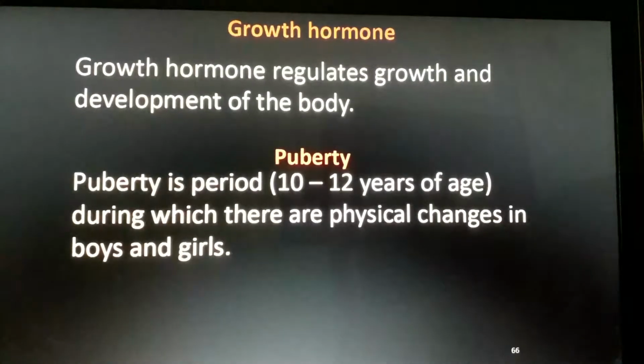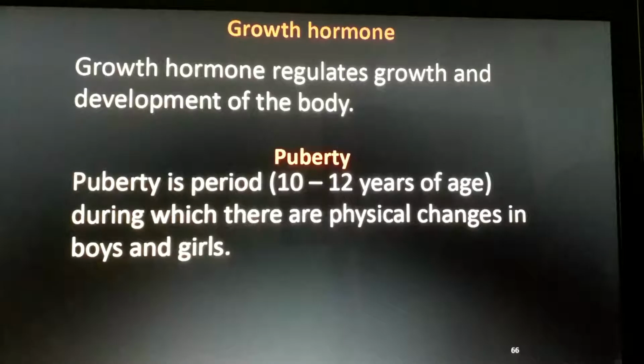Before, in olden times, the growth time was like 18 or 20 years. Nowadays, before 14 years, 100% of your growth is finished. Understand? Nowadays, puberty happens in students within the age of 10 to 12 years. You know what puberty is, isn't it? It is done by this growth hormone. That's a particular time in our life, in young children, girls and boys.